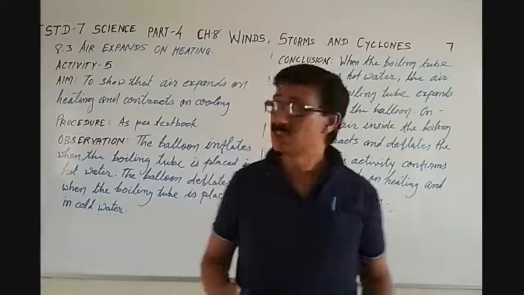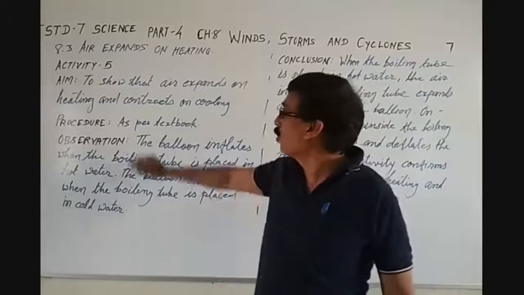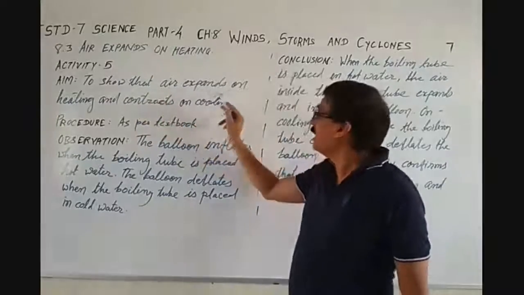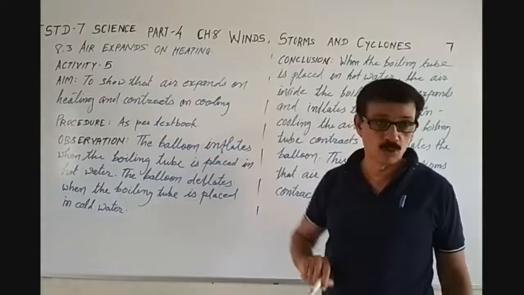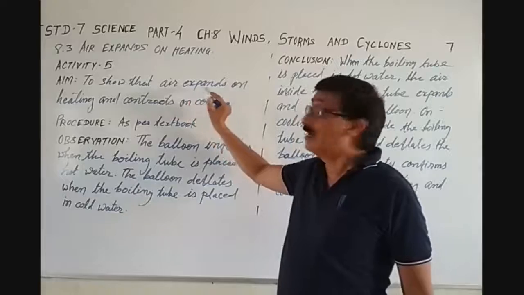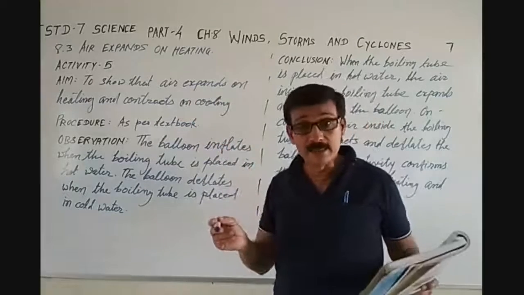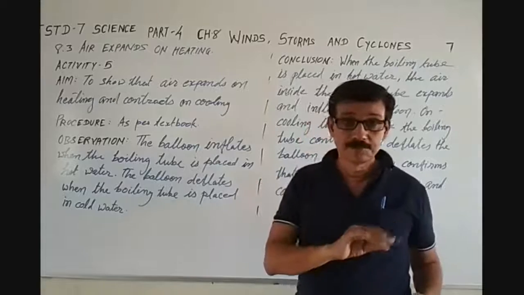So now let's discuss activity 5. The aim of the activity is what? To show that air expands on heating and contracts on cooling. Once again, try to understand: air expands on heating and contracts on cooling.